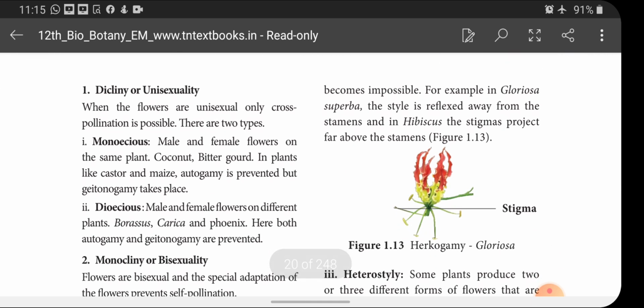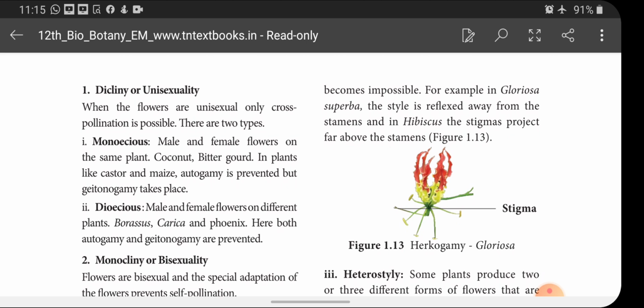Dichlyny or unisexuality. When the flowers are unisexual, only cross pollination is possible. There are two types. One is monoecious, another one is dioecious. Male and female flowers on the same plant is called monoecious. Example, coconut, bitter gourd. In plants like castor and maize, autogamy is prevented but geitonogamy takes place.